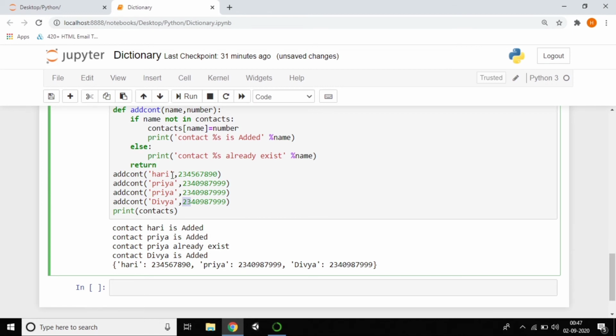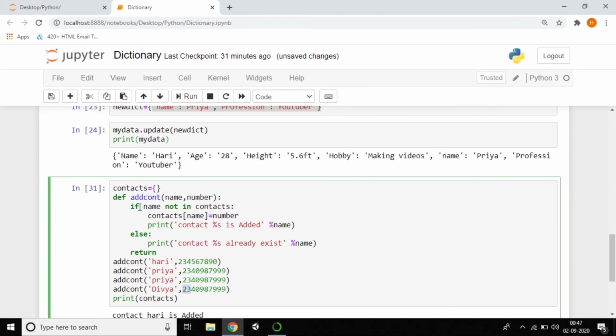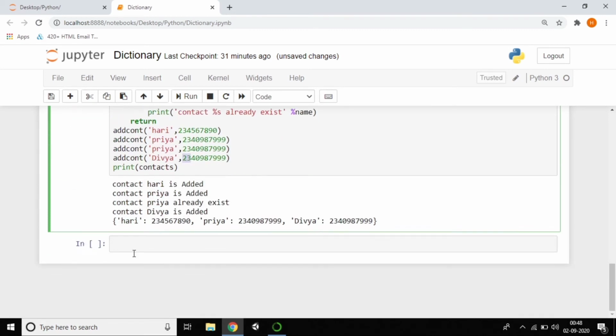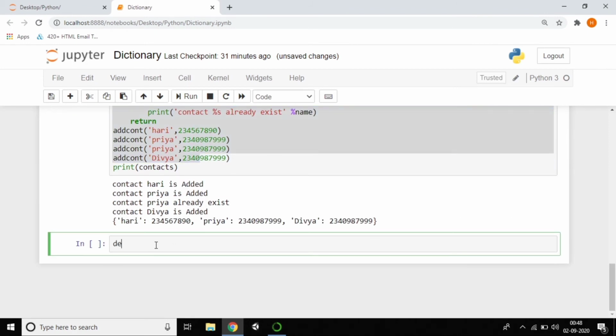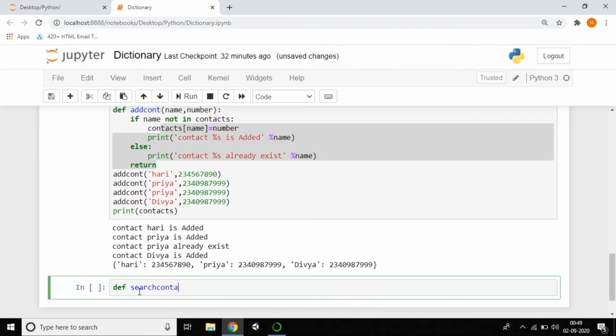Just take the scenario of your mobile, where we are adding the contacts. This is the simple program that we have written using Python. Now my scenario is I want to search for a number. If the number exists, I want to print that the number was there. If not, I want to print not existed. So this is my scenario. Again I'm doing it using this same one. I'm creating a new function called search, and I'm passing the name parameter.